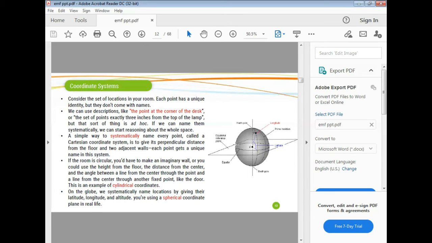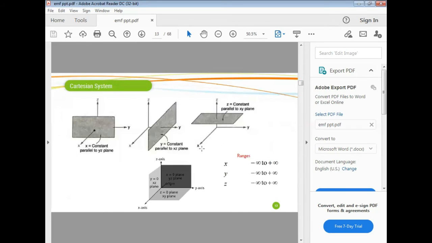So this is one sphere. In each and every point, we can systematically define it. This point has some values on the x-axis, y-axis, z-axis. Likewise, we can mention each point in a coordinate system. So first, we actually have three coordinate systems. In that, the first coordinate system is the Cartesian coordinate system.